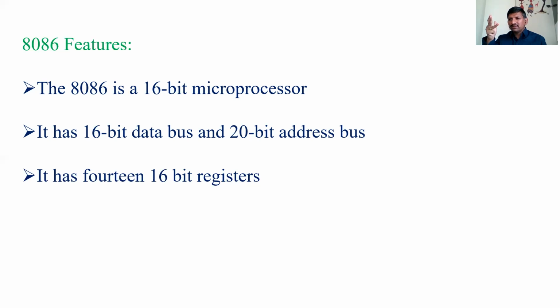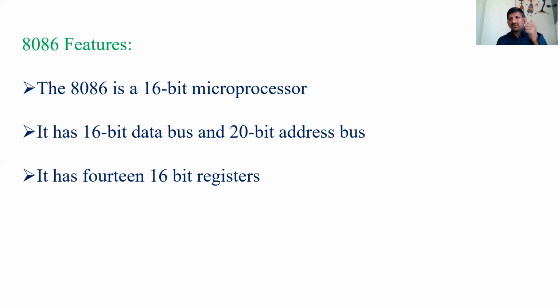Next, the stack pointer stores the offset address of the stack information. The base pointer stores the offset address of the base information. Next, the source index stores the offset address of the input data. The destination index stores the offset address of the result. Next, the flag register stores the status information and control flags. Next, the instruction pointer stores the offset address of the code.